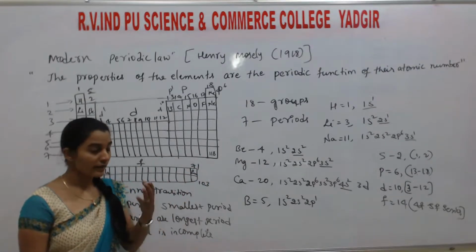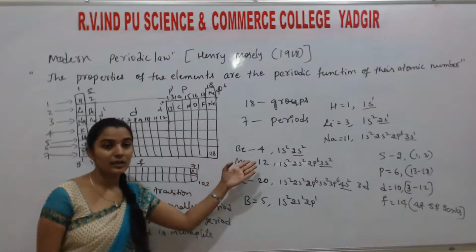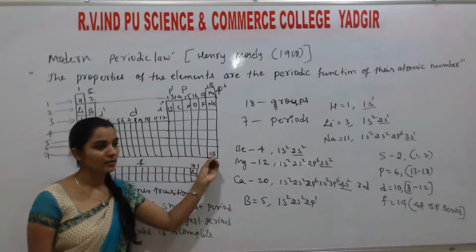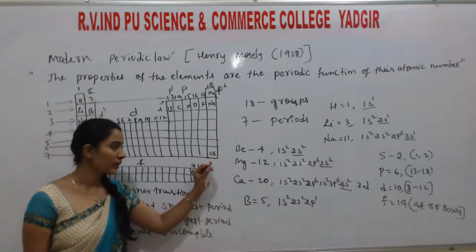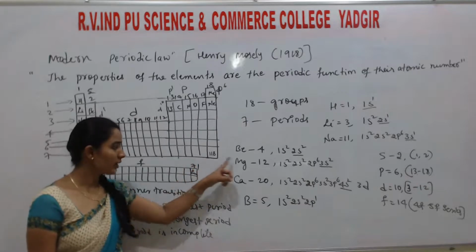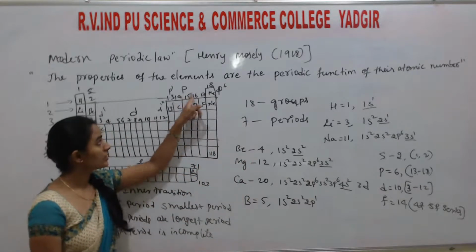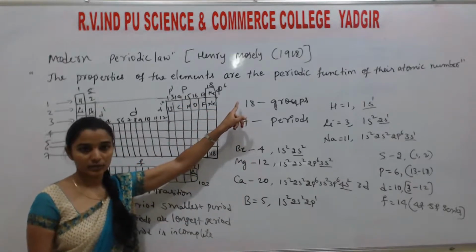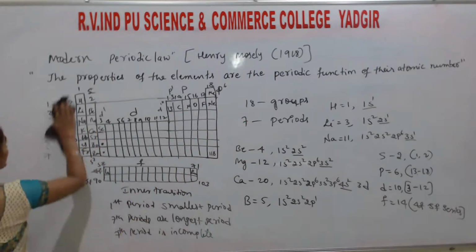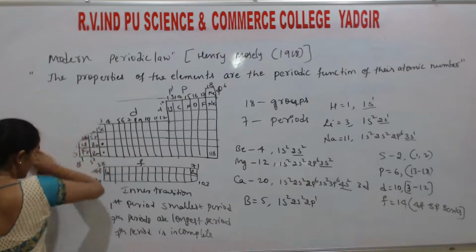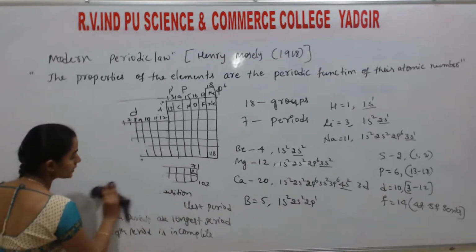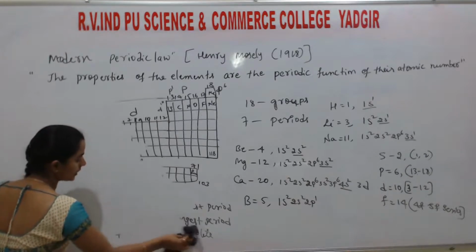That's why this period is incomplete, as there may be a chance of existence of elements with atomic number greater than 118. So this period is the longest period and this is the shortest period. So this is all about the periodic table, especially the modern periodic table. It is also called the long form of the periodic table.